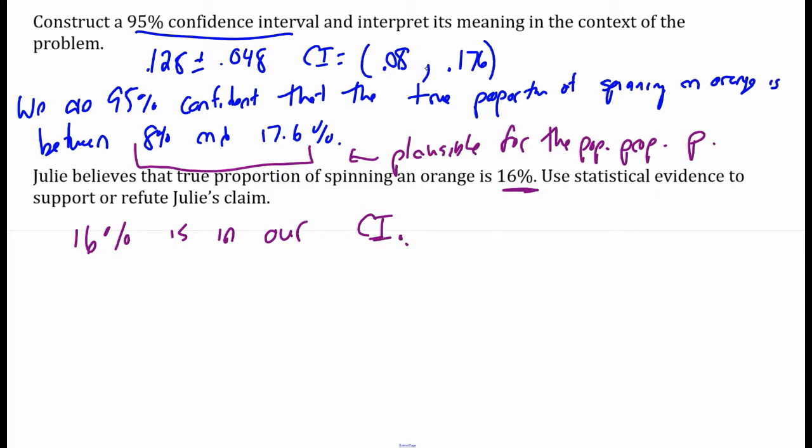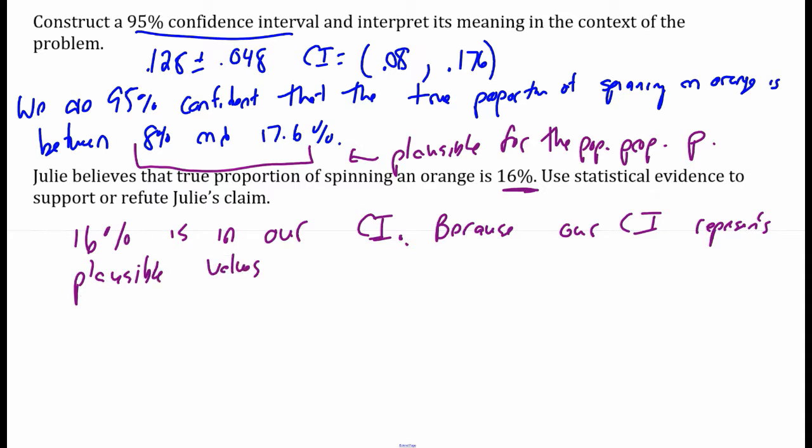Well, the values in the interval are plausible values for the population proportion, because our confidence interval represents plausible values for the population proportion.